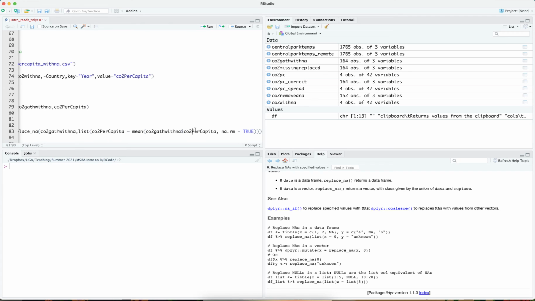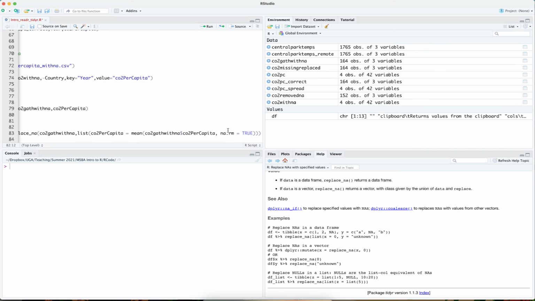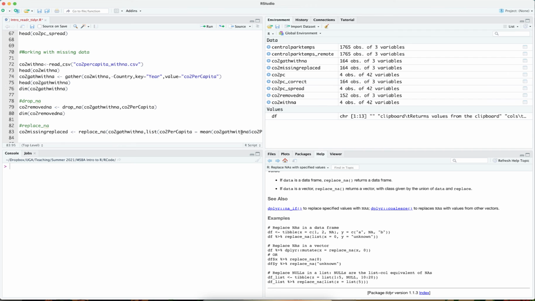One of the things that is important to do when I'm calculating the mean of CO2 per capita in that data frame that has NA values is I have to specifically set up an argument to say na.rm equals true. Because CO2 per capita has NA values, trying to directly calculate the mean is going to result in a problem. And by setting na.rm equal to true, I am ignoring those missing values to calculate the mean. And then I'm putting the result into CO2 missing replaced.